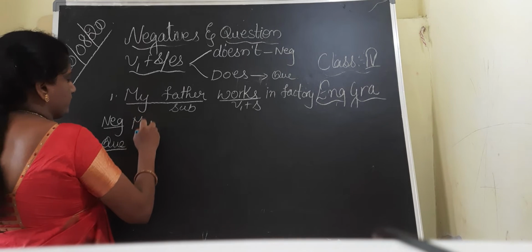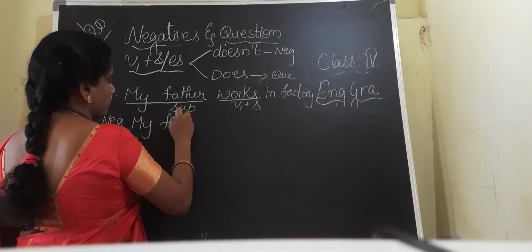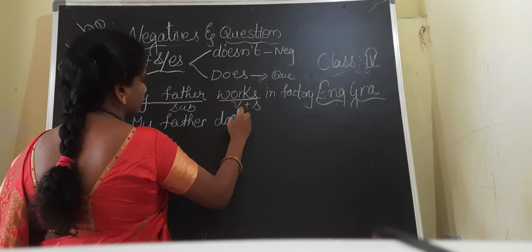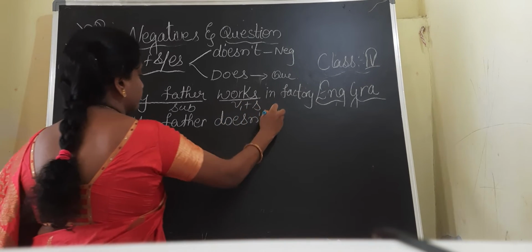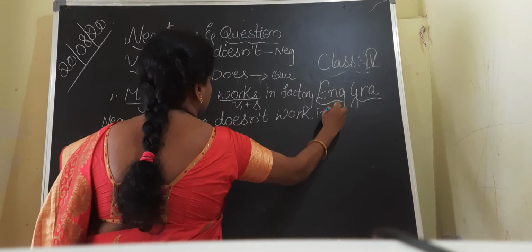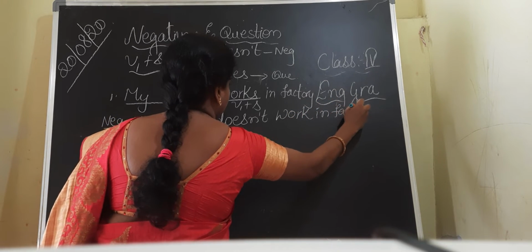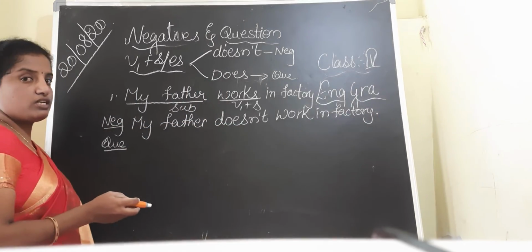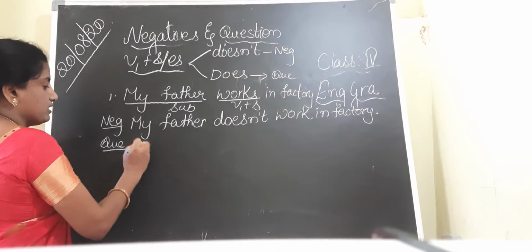My father doesn't work in factory. My father doesn't work in factory. Now we have to start the question with does.